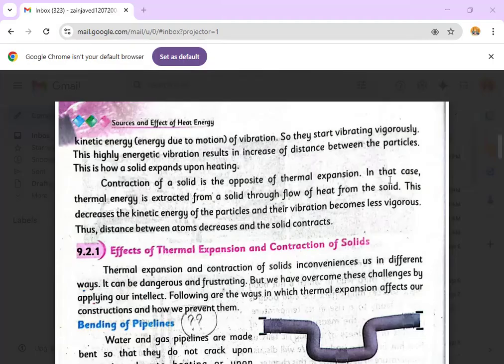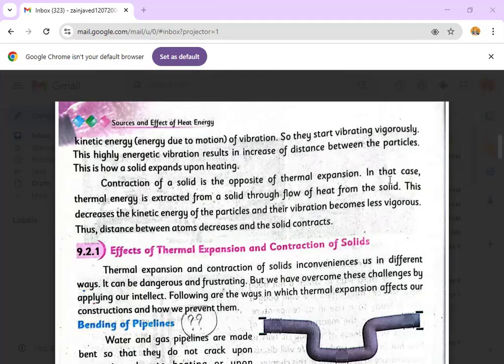These highly energetic vibrations result in an increase of distance between the particles. When the solid is not heated yet, the molecules are near to each other, compactly packed. But when heat is given to the molecules, the vibration occurs vigorously. These vibrations increase the distance between the particles.